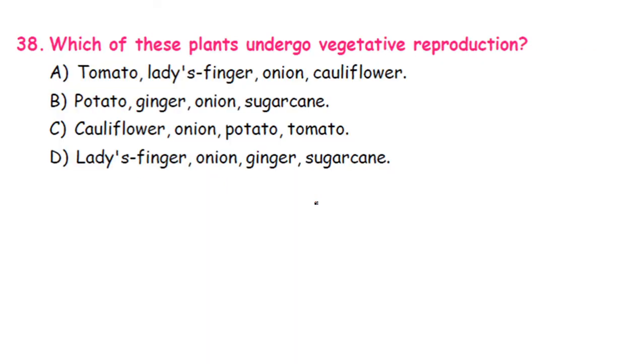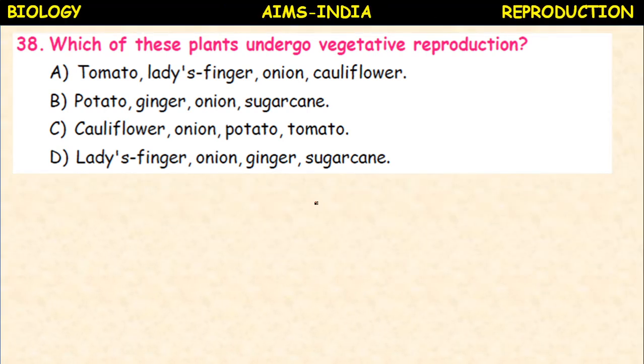Okay. Next, which of these plants undergo vegetative propagation? Here the list is given, options. So you have to select that option in which all the given examples represent vegetative reproduction. So option A, tomato, lady's finger, onion, cauliflower. Option B, potato, ginger, onion, sugarcane.